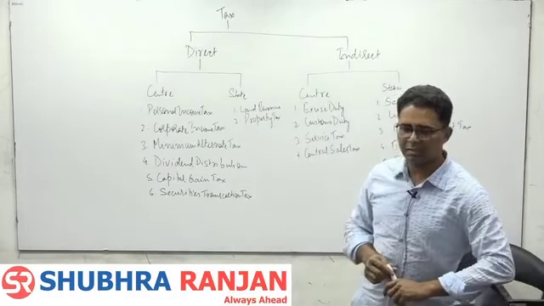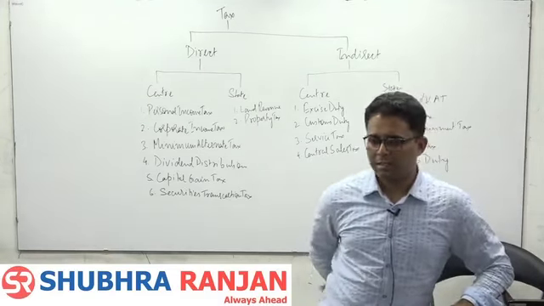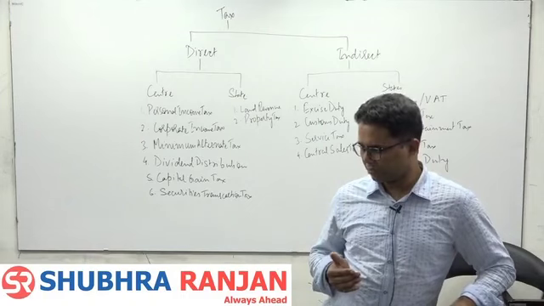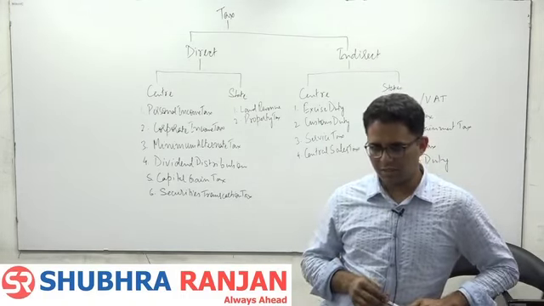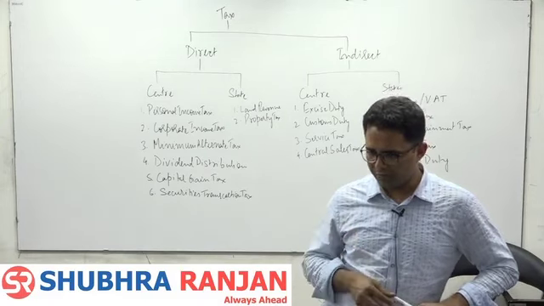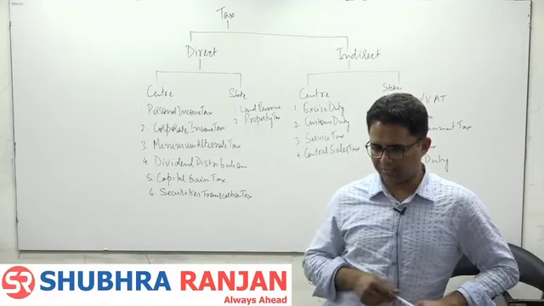Capital gain tax. Capital gain tax means, suppose you purchased a house worth rupees 1 crore and then you are selling it at 1.5 crore. So there is a gain of 50 lakhs. On that 50 lakhs you need to pay tax.